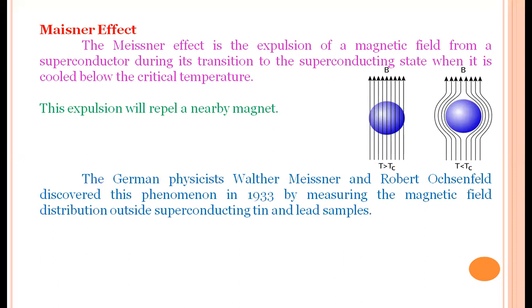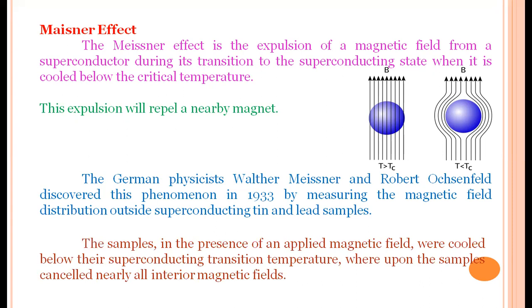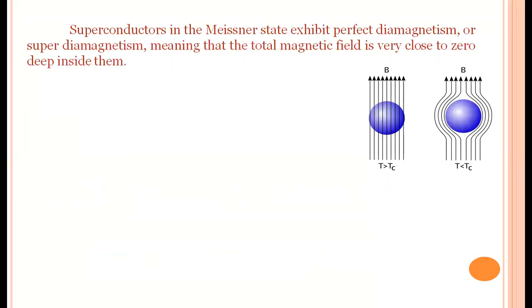Actually, this was discovered by Meissner and Ochsenfeld in 1933. These samples in the presence of an applied magnetic field were cooled below their superconducting transition temperature, whereupon the samples cancel nearly all interior magnetic fields. Superconductors in the Meissner effect exhibit perfect diamagnetism because all the magnetic lines of force are expelled. So this is a perfect diamagnetic material.